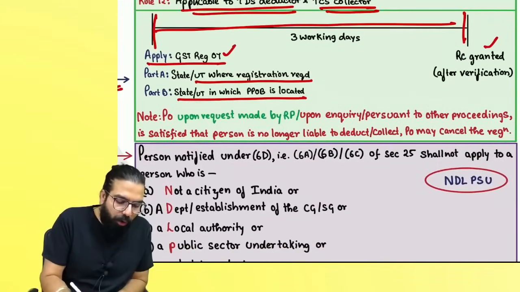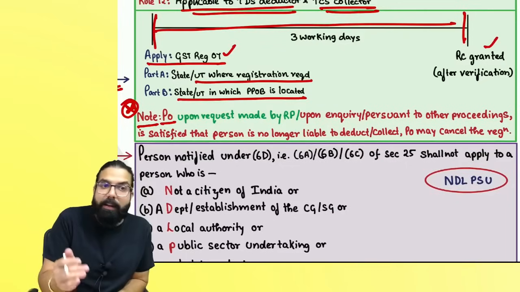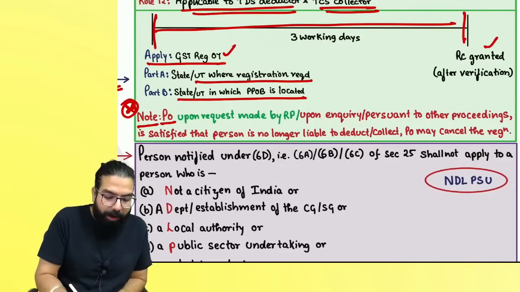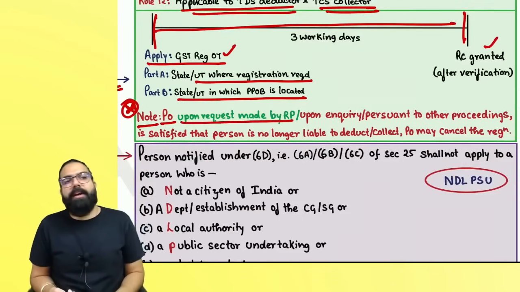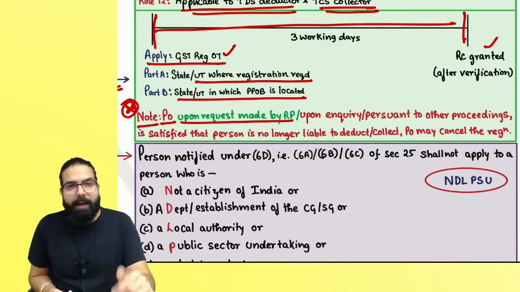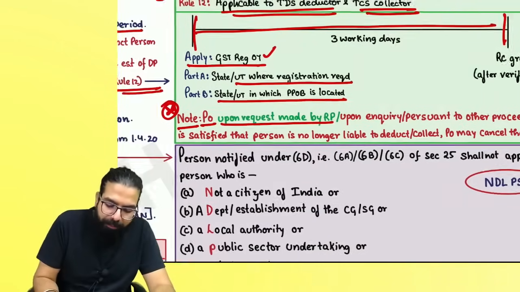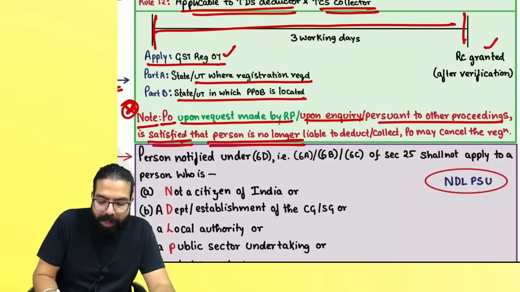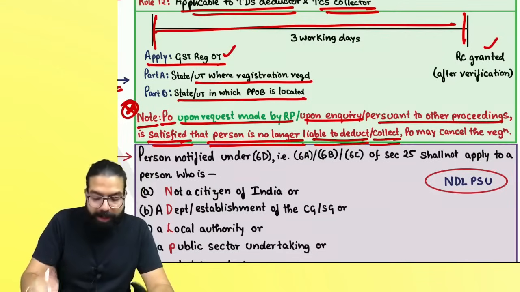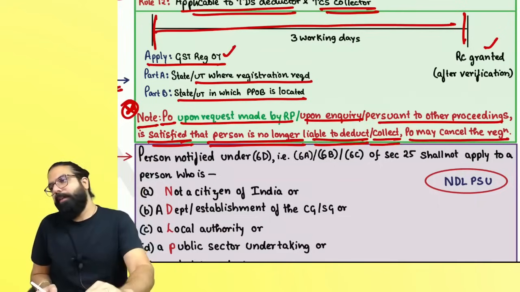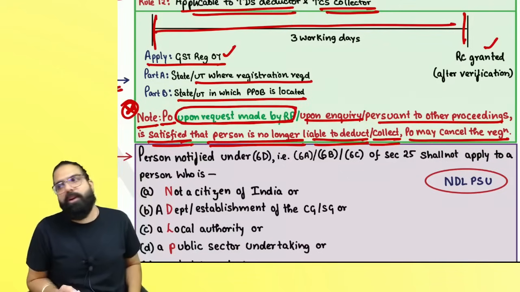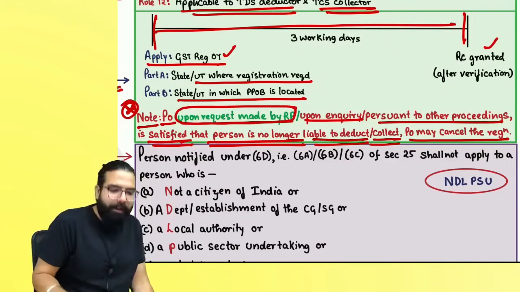Always remember one thing, note: earlier this facility was not there. Now TDS deductors and TCS collectors can request that they want to cancel their registration. Or if the proper officer, upon inquiry or pursuant to any other proceedings, is satisfied that the person is no longer liable to deduct or no longer liable to collect, then the proper officer may cancel the registration. Are we clear, everyone? What is the amendment over here? Now you can also request cancellation of your TDS deductor or TCS collector registration.